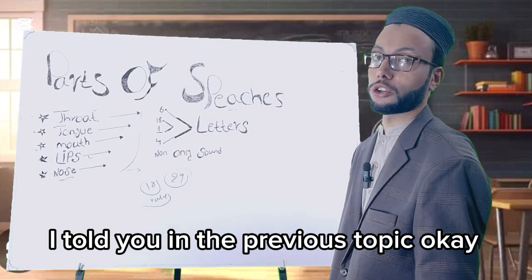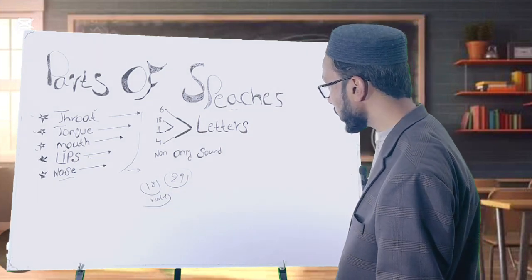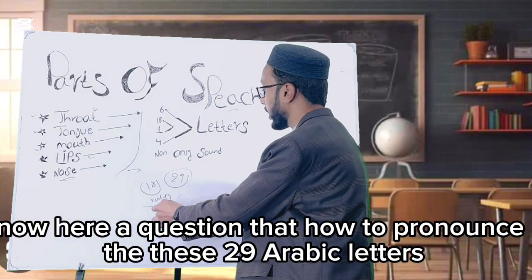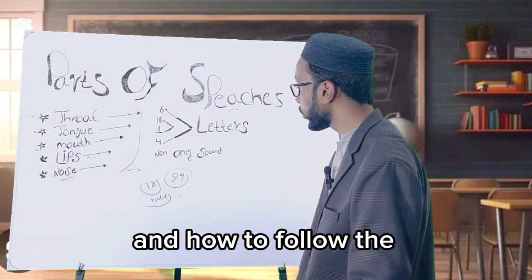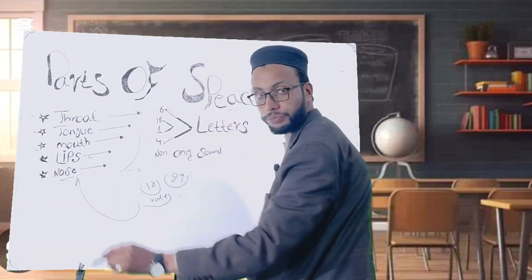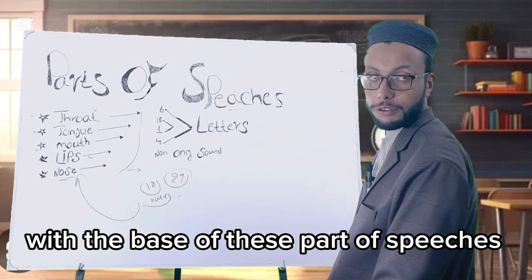Now the question is how to pronounce these 29 Arabic letters and follow these 18 rules on the basis of these parts of speech.